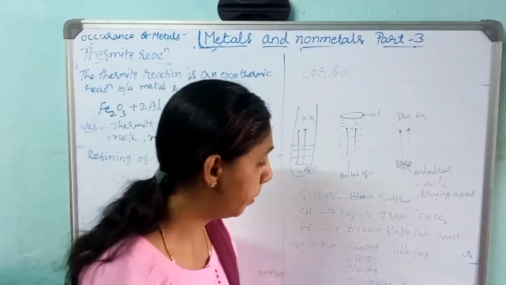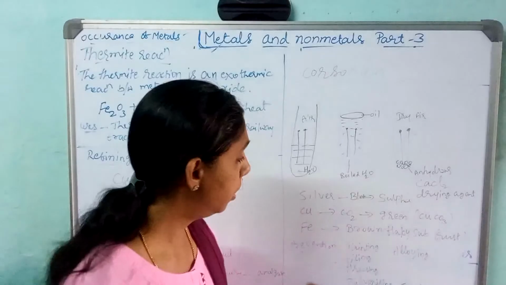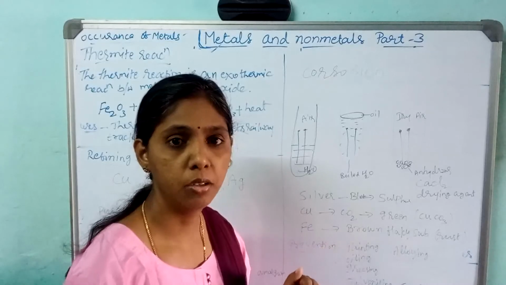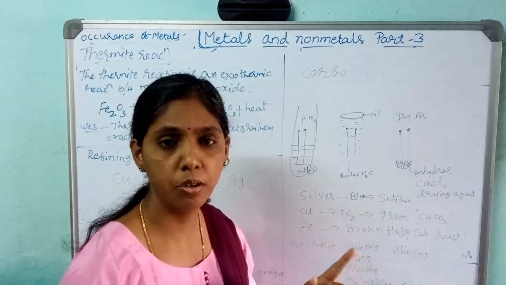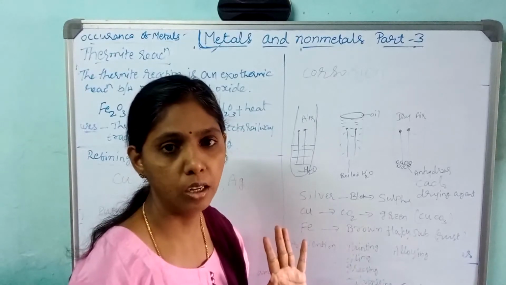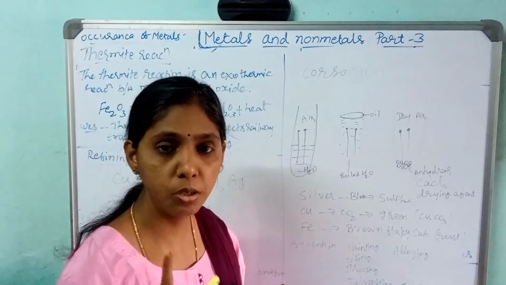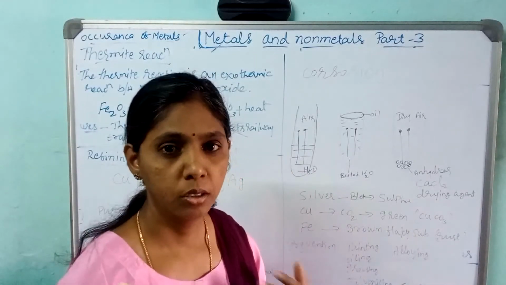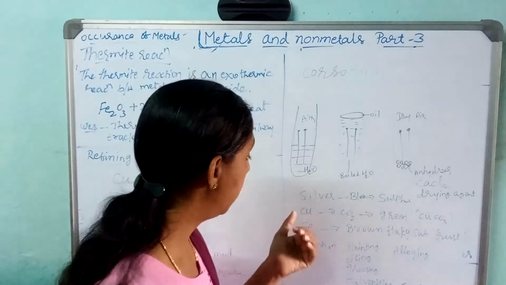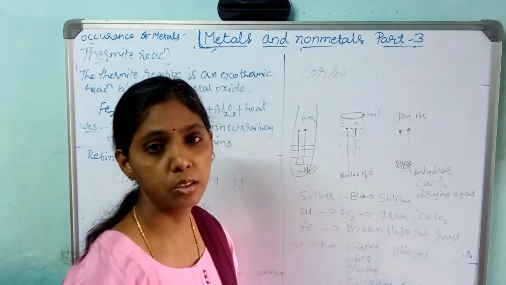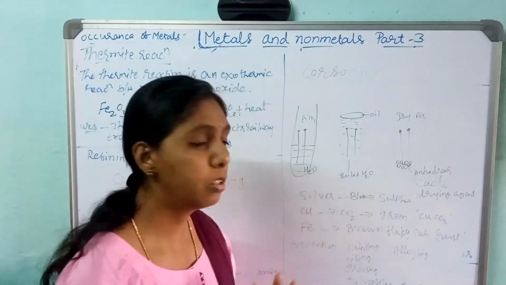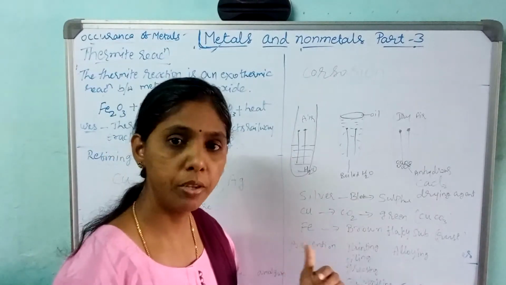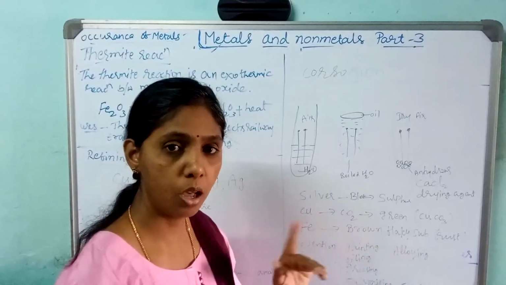Then come to copper. Copper also reacts with carbon dioxide present in the air. Silver reacts with the sulfur present in the air and turns into black color. Copper reacts with carbon dioxide and turns into green color. You have to remember, you have to write like this and memorize. Copper turns into green color. The green color of the copper is copper carbonate because it reacts with the carbon dioxide present in the air.